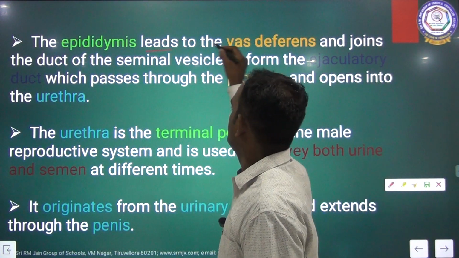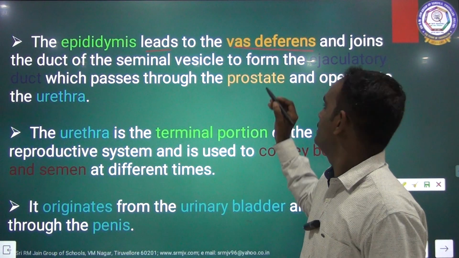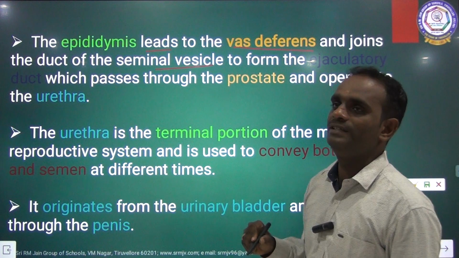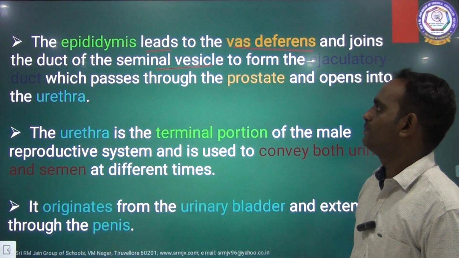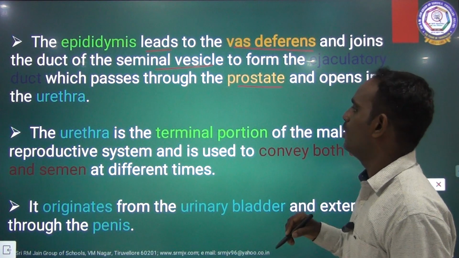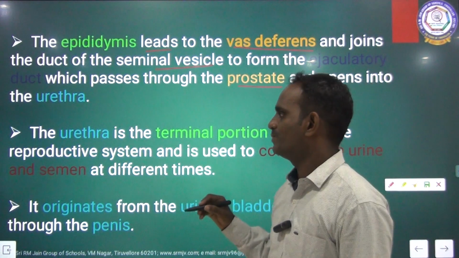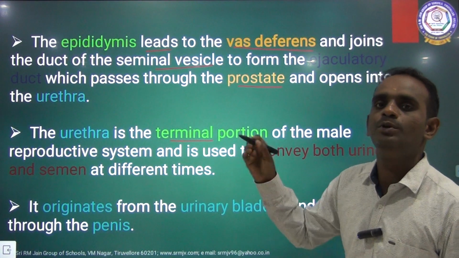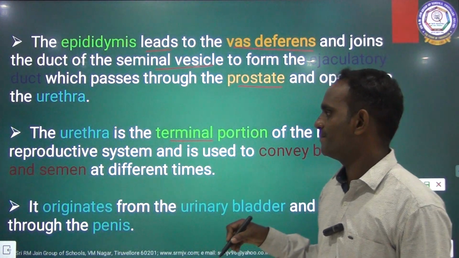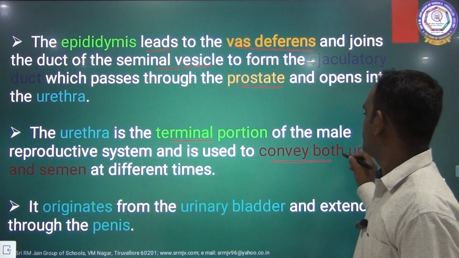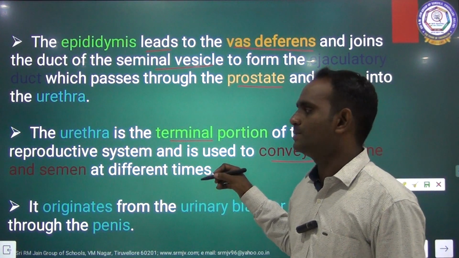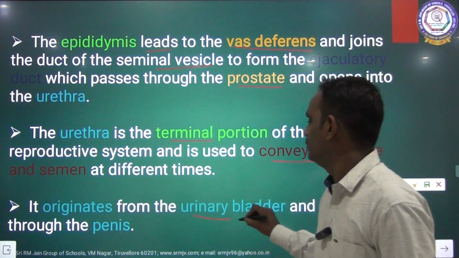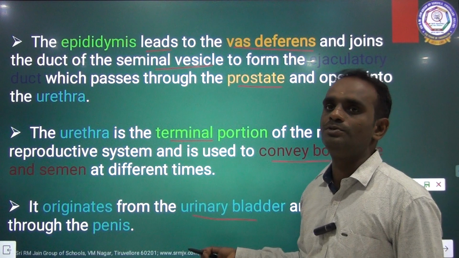The epididymis leads to the vas deferens, which joins the duct of the seminal vesicle to form the ejaculatory duct, which passes through the prostate and opens into the urethra. The urethra is the terminal portion for both urine as well as sperm. It conveys both urine and semen at different times. It originates from the urinary bladder and extends through the penis.